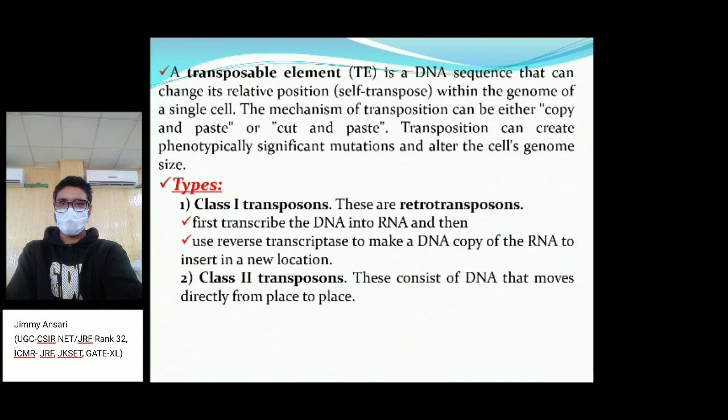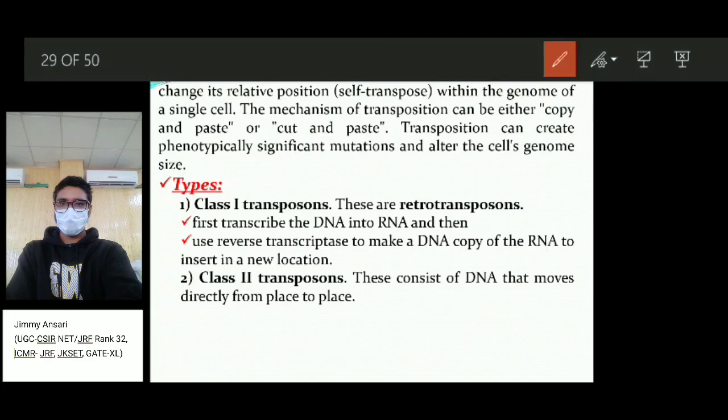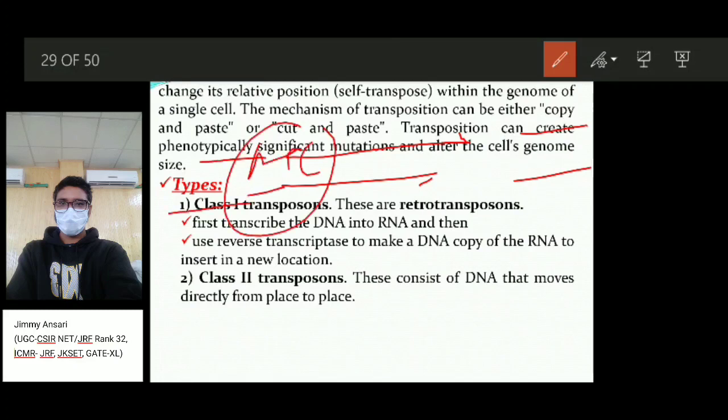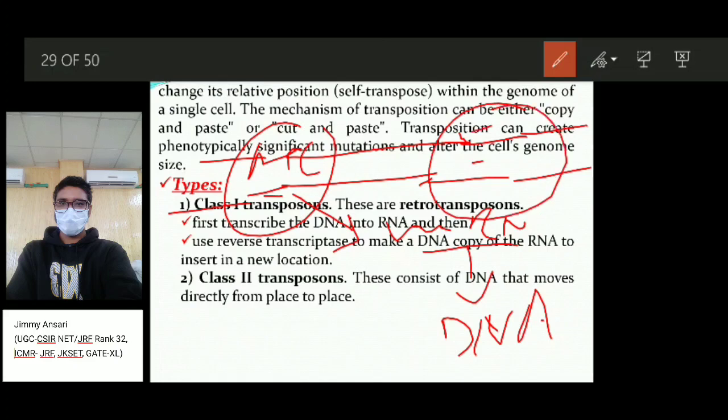In copy and paste, they make a copy from DNA. There is a gene, for example, here is ATGC. It is a transposable element. For example, it becomes mRNA and then again DNA, so it becomes copy and paste, and they insert it into another position like here. So this is the class 1 transposon.